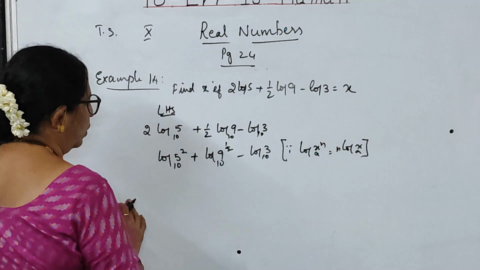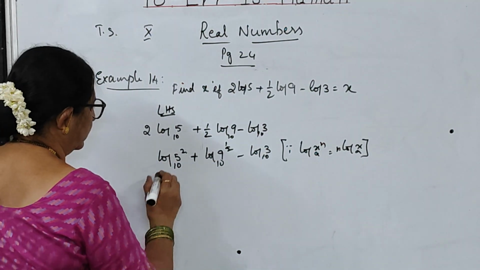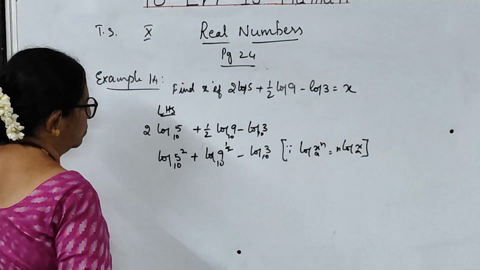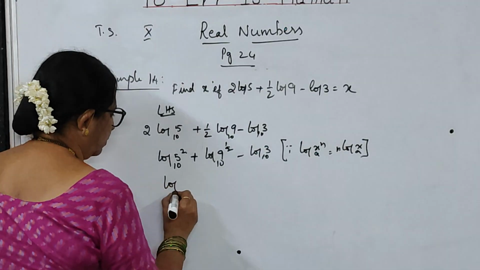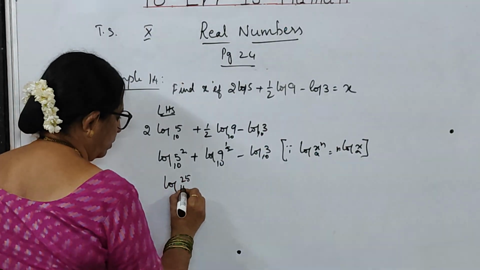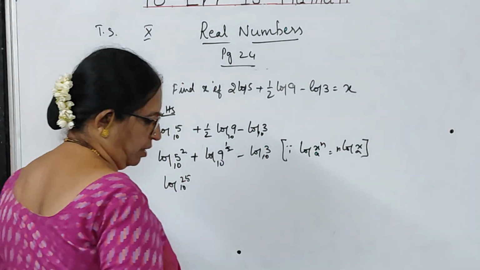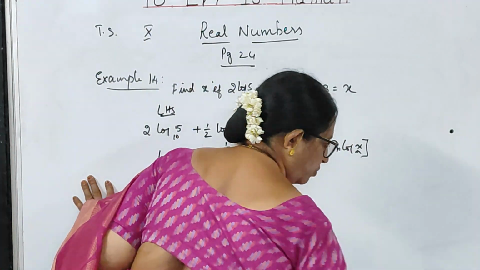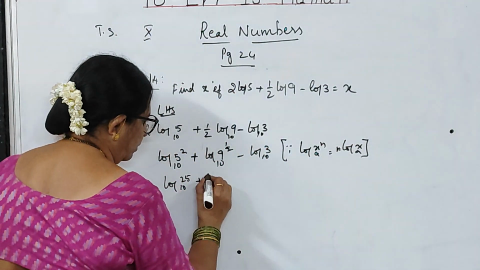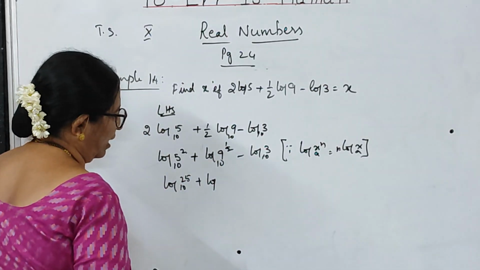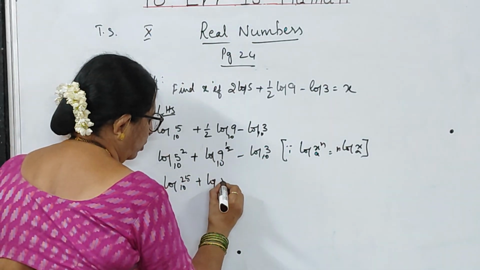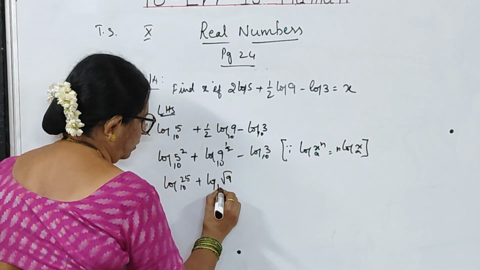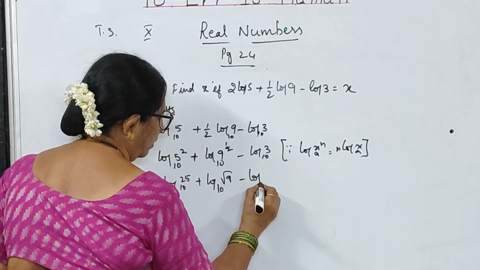So here what you can do, children? Log 5 square means log 25 to the base 10. You can write it as log 25 to the base 10 plus log 9 to the power of 1 by 2, which means root 9, to the base 10 minus log 3 to the base 10.